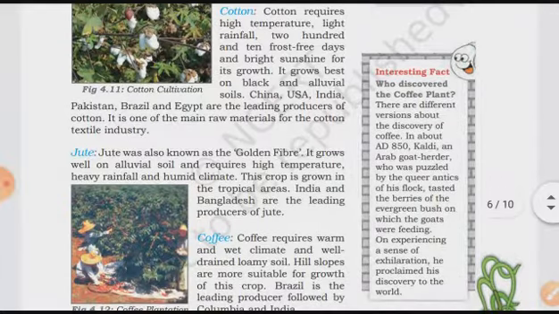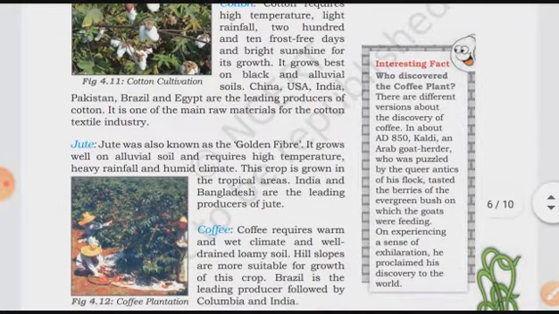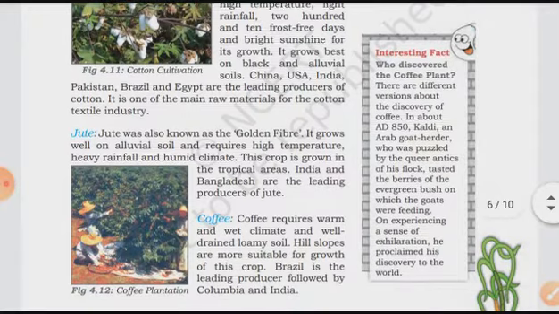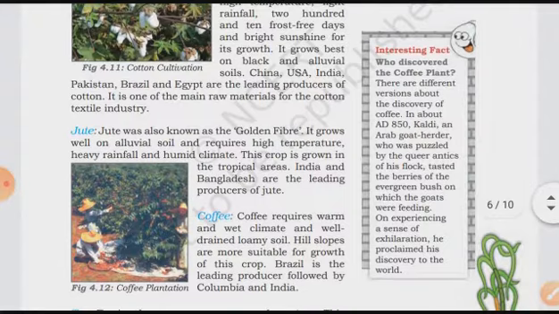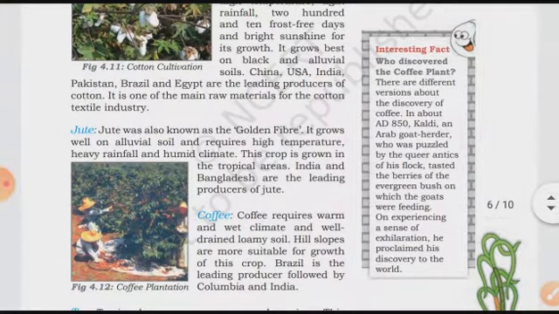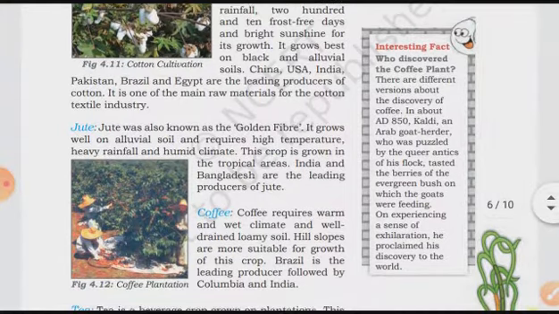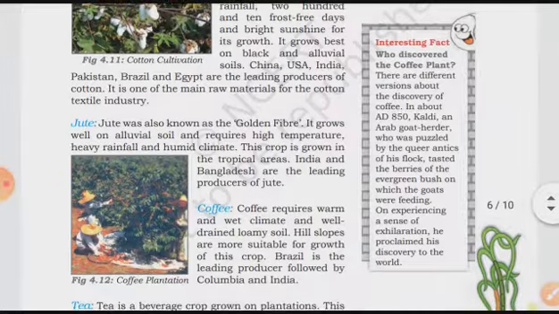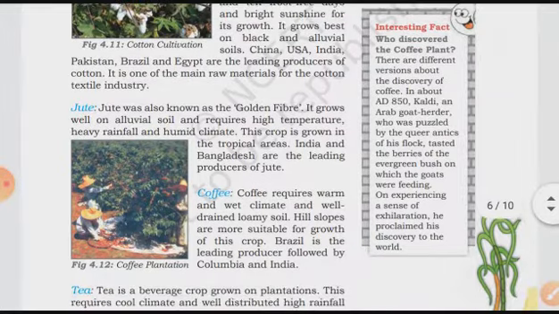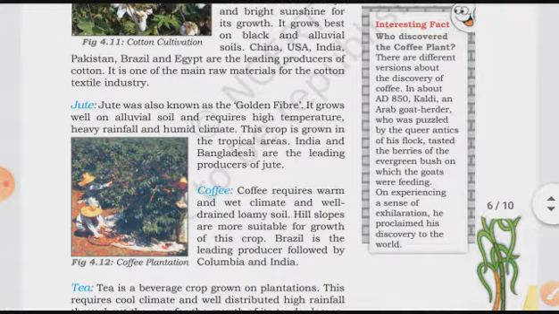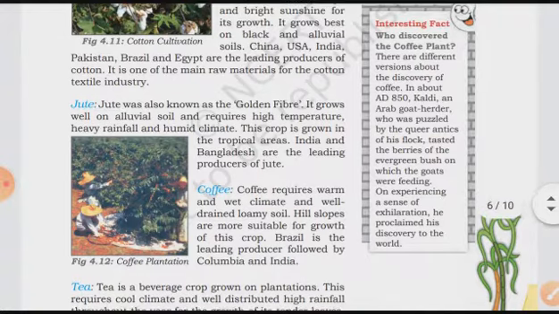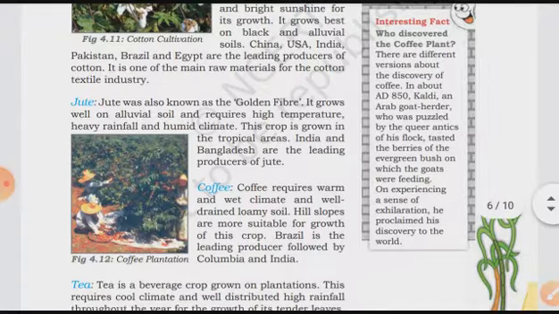It grows best on black and alluvial soil. Black soil is also known as cotton soil. China, USA, India, Pakistan, Brazil, and Egypt are some of the leading producers of cotton. It is one of the main raw materials for the cotton textile industries. As you all know, nowadays everyone is wearing cotton-made clothes, so it works as a raw material for the textile industries.